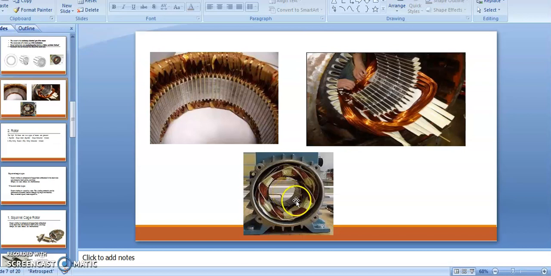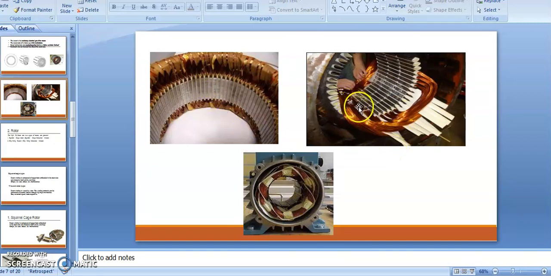Now the main function of the stator is to produce the flux. As I told earlier, I am connecting the stator winding to the supply system. The stator winding has R, Y, and B phases, and these three phases are connected to the three-phase supply system. Once currents flow through these conductors, according to Faraday's law, fluxes are produced. We will see this in the next part, the working principle of induction motors. So this is the stator winding.